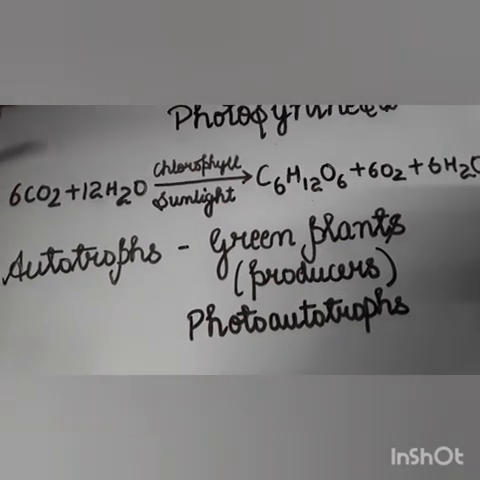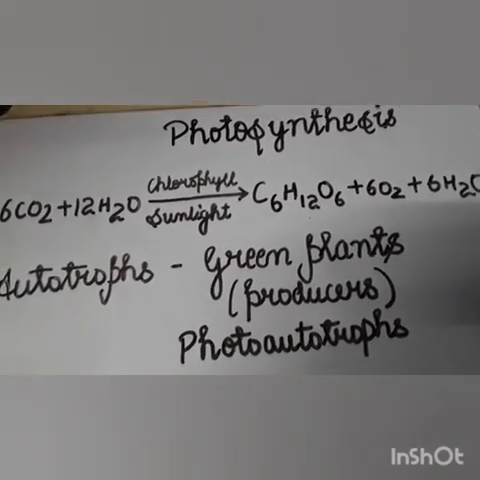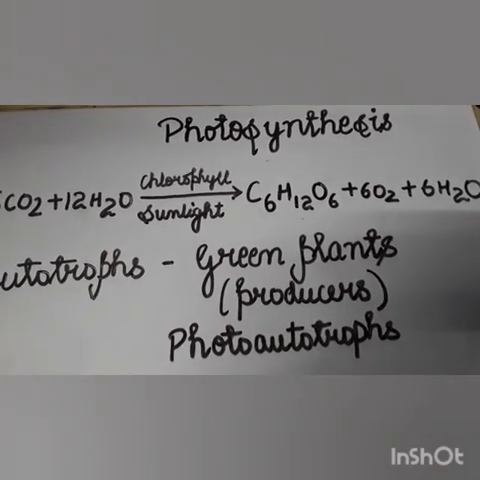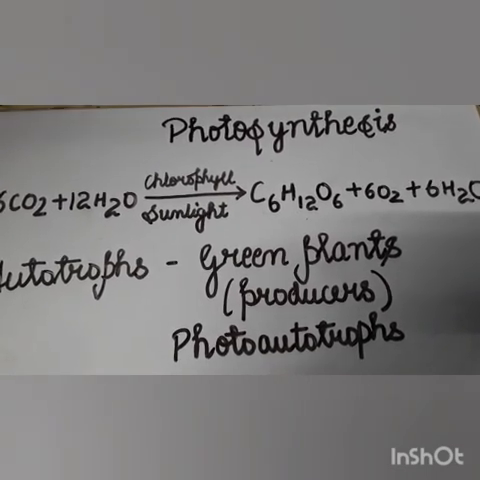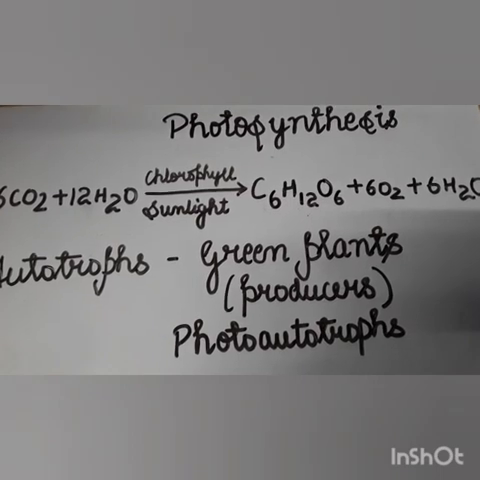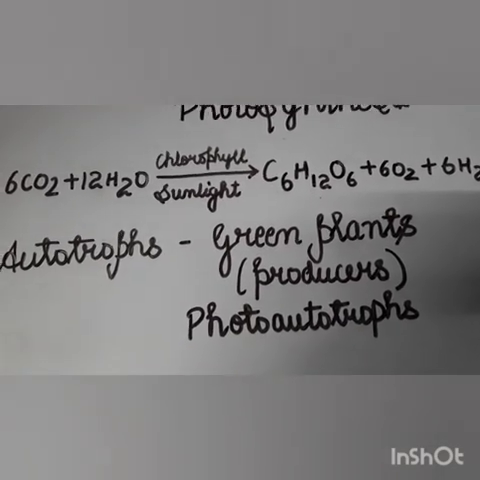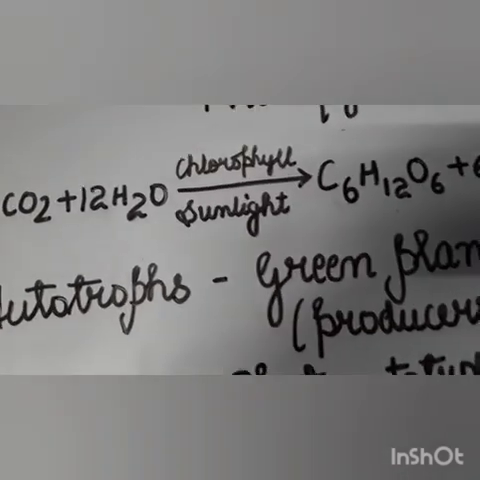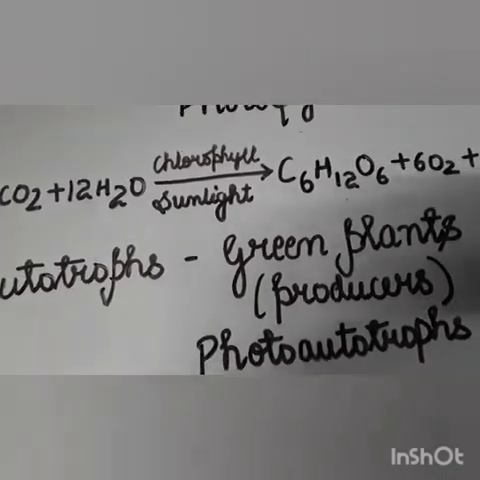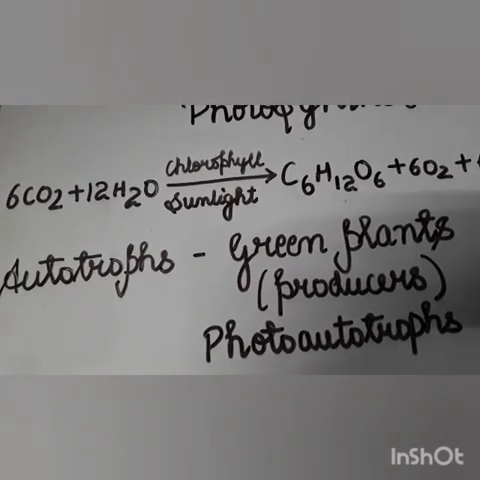And what is the chemical equation of photosynthesis? So first, in brief, I would like to tell you about photosynthesis. What is photosynthesis? Photosynthesis is the process in which green plants prepare their food with the help of simple inorganic things like carbon dioxide and water in the presence of sunlight, and a green pigment is present in them which is chlorophyll, and they prepare their food.